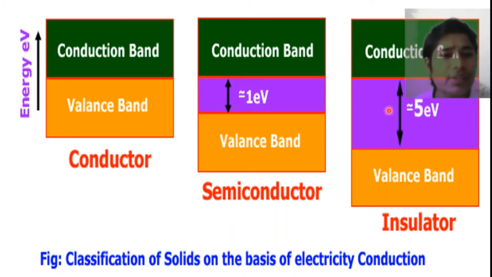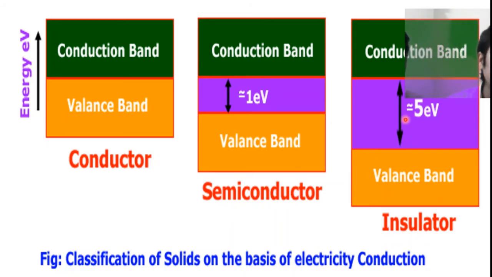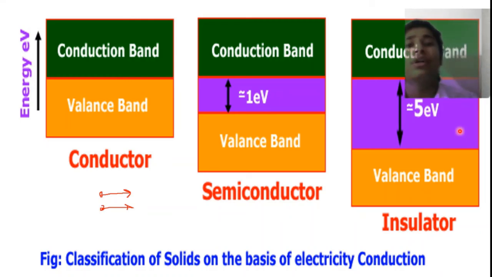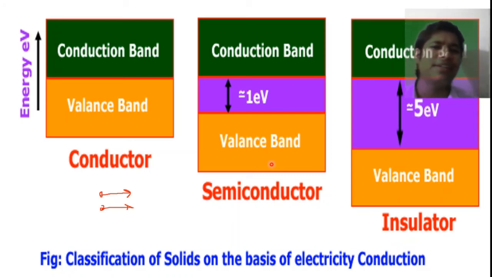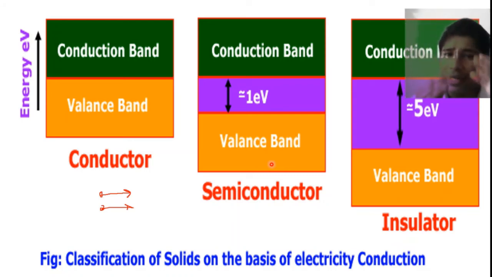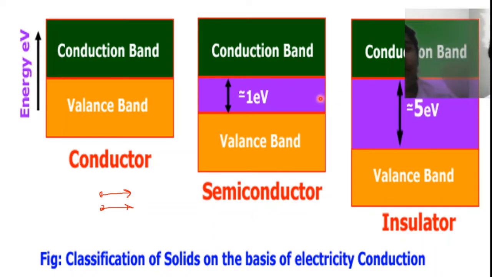In an insulator there is a very high forbidden gap, nearly 5 electron volt or more. Hence we require a lot of excitation energy for a valence electron to become a conduction electron, a current-carrying electron. This is why an insulator has a high resistance. Next, let us come to the conduction band and valence band in a semiconductor. In a semiconductor there is a forbidden gap of nearly 1 electron volt. This is between 0 and 5 electron volt. Hence they have resistance in between.